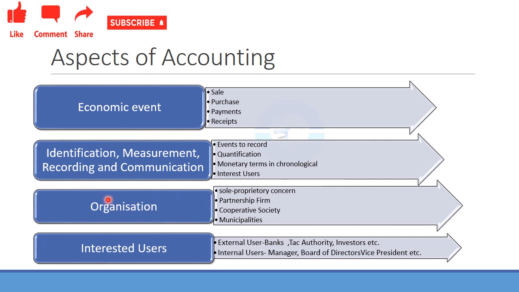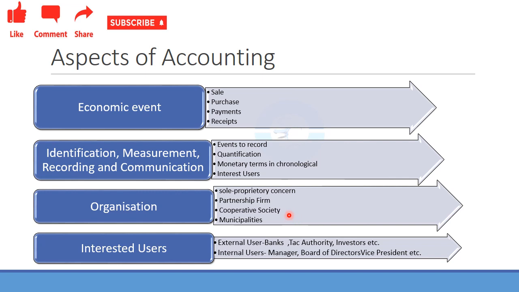Next is the organization. Organization here means it could be a sole proprietorship. That means here it's the bakery. Then it could be a partnership. So the bakery could be a partnership. It can be between two or more persons also.